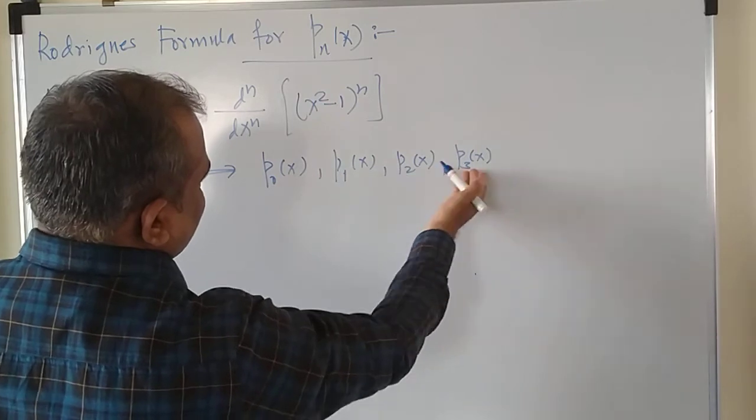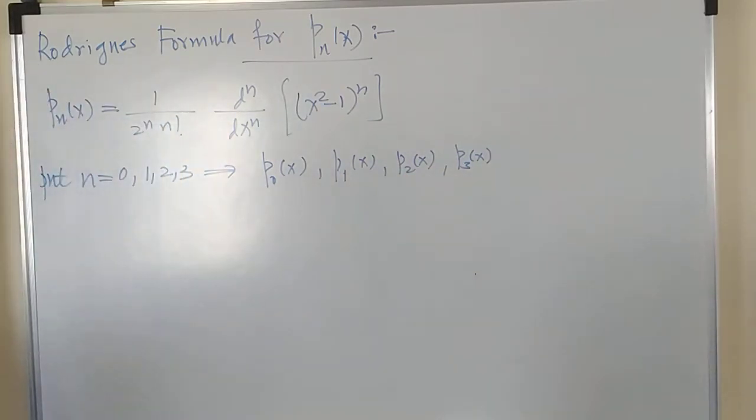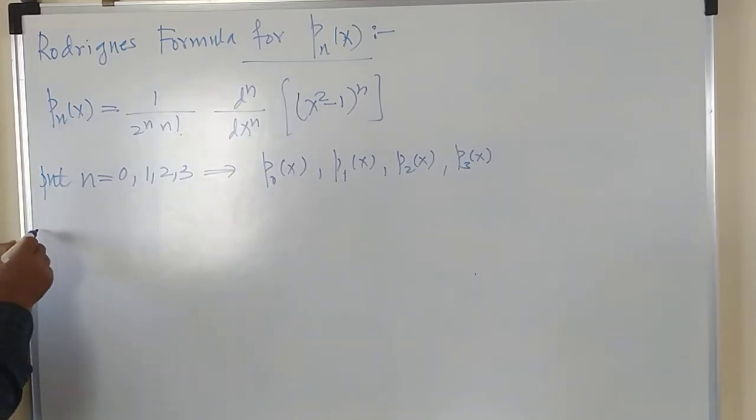So these are the first 4 Legendre polynomials, right?